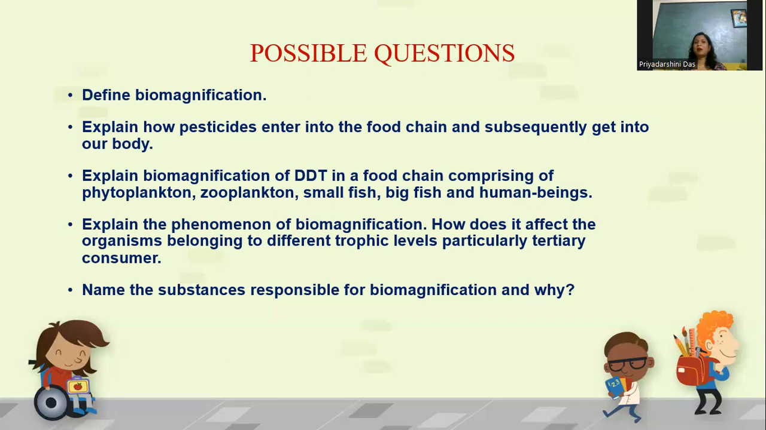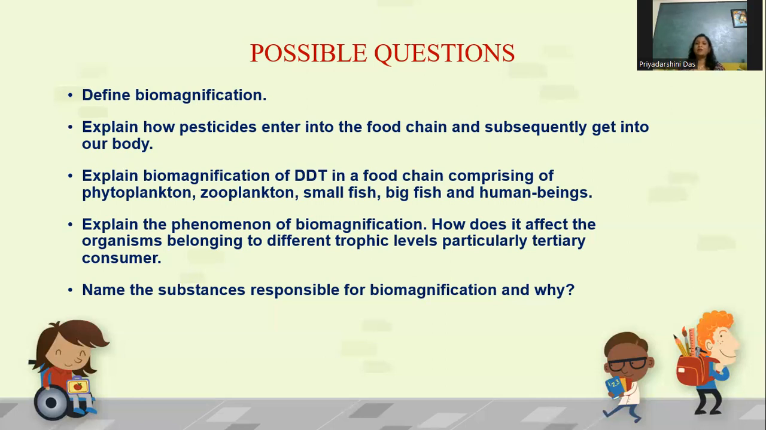Then the third question: explain biomagnification of DDT in the food chain comprising phytoplankton, zooplankton, small fish, big fish, and human being. Very simple. The DDT which is sprayed in the agricultural land gets washed away and enters into the water bodies. In water bodies, it enters into the phytoplankton. Zooplanktons are dependent on the phytoplankton for their food, so from the phytoplankton, it enters into the zooplankton. From there to the small fish, then the big fish, and then at last, when a human being consumes the fish, pesticides like DDT enter into the human body.